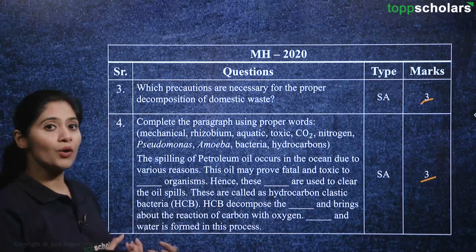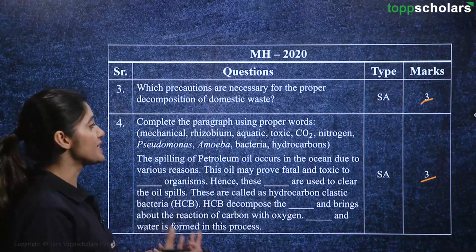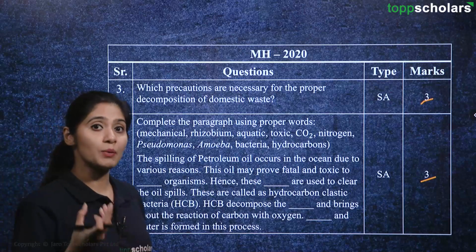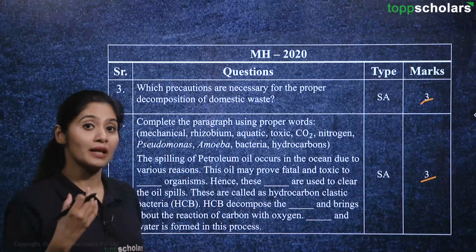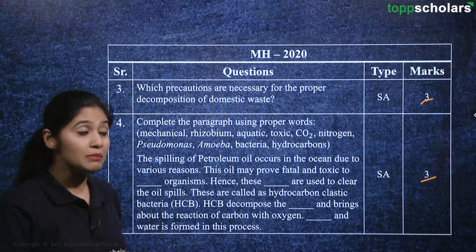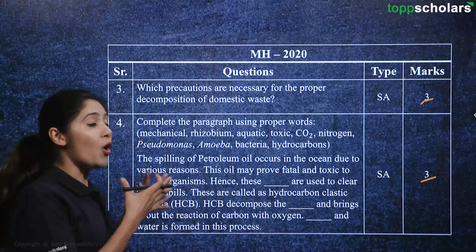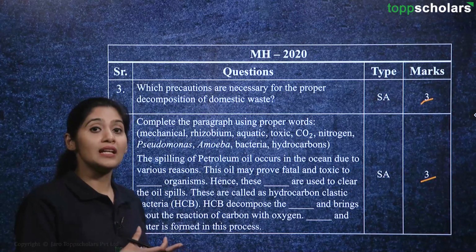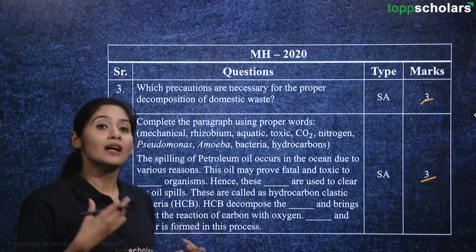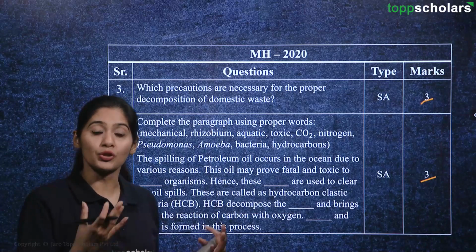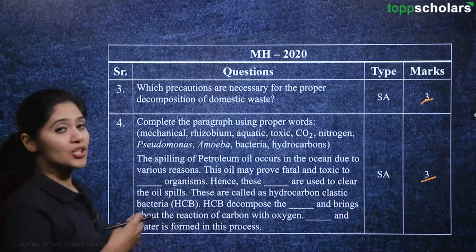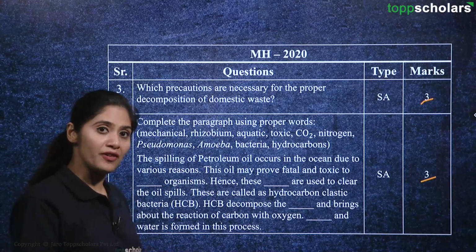So what are the precautions that need to be taken for our domestic waste so that it can be properly decomposed? Now the decomposition process takes place because of the activity of microbes on it, right? So such objects or such waste which are not biodegradable should not be mixed with the organic waste where the activity of the microorganisms can be hindered, or certain chemicals which will hinder the growth of the microbes should not be added in our domestic waste, so that the proper decomposition or biodegradation of our domestic waste can take place, right?